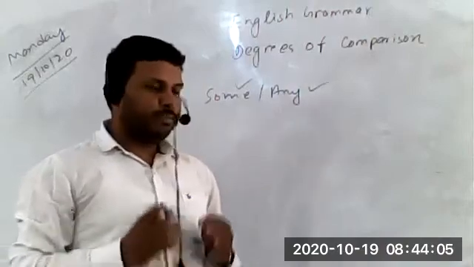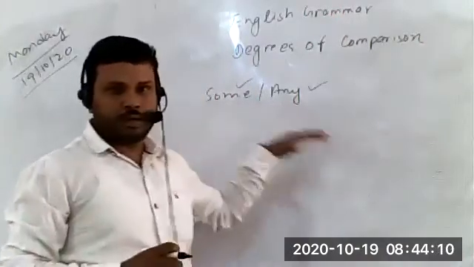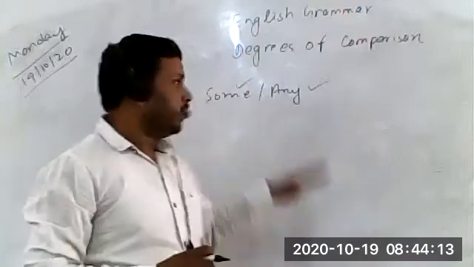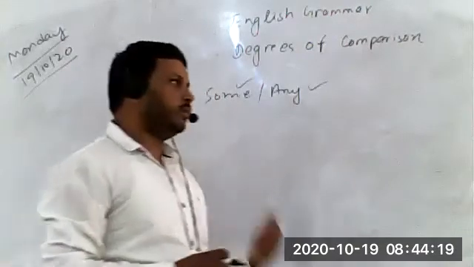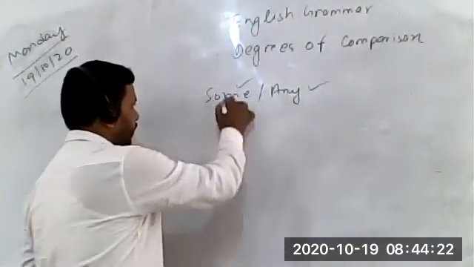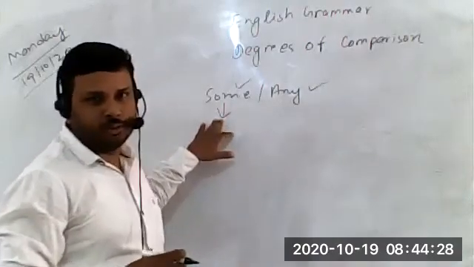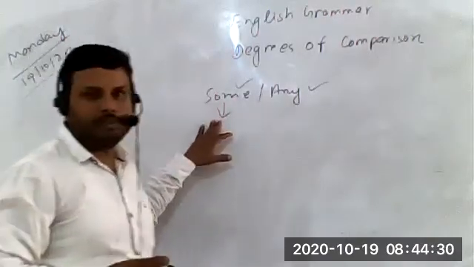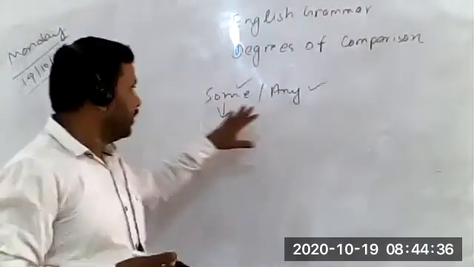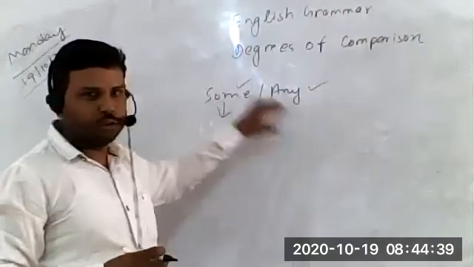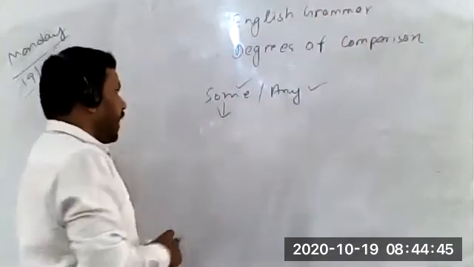A very basic thing about these two adjectives, students, is that they can be used for both countable nouns as well as uncountable nouns. So first let's understand where the adjective some is used. This rule is also given in the book. Some is used in affirmative sentences, students. So whenever you have an affirmative sentence and two options are given, some and any, which option will you choose? You will choose some, because some is used in affirmative sentences.